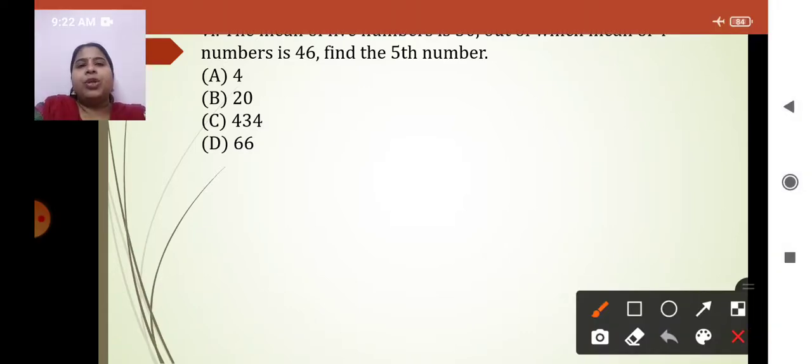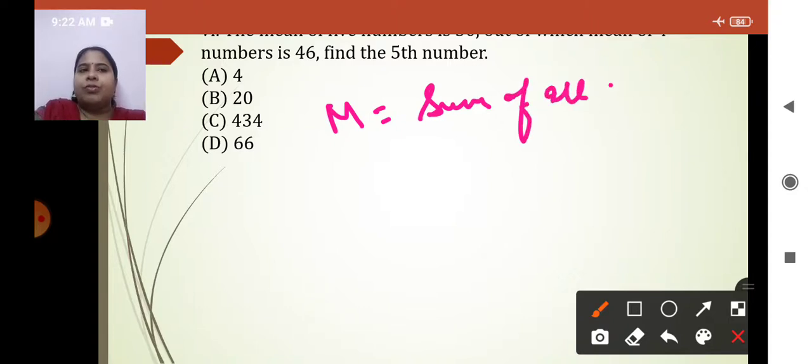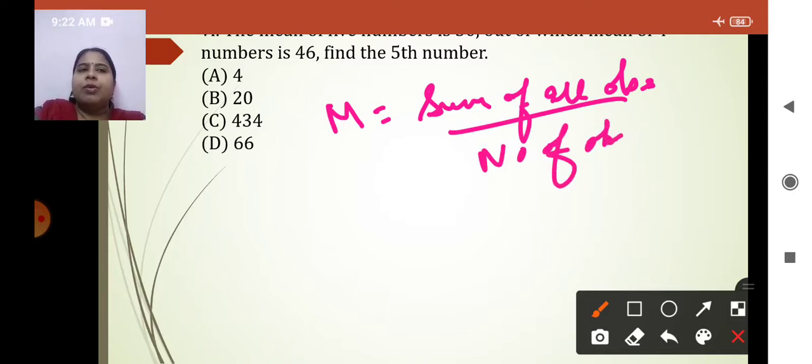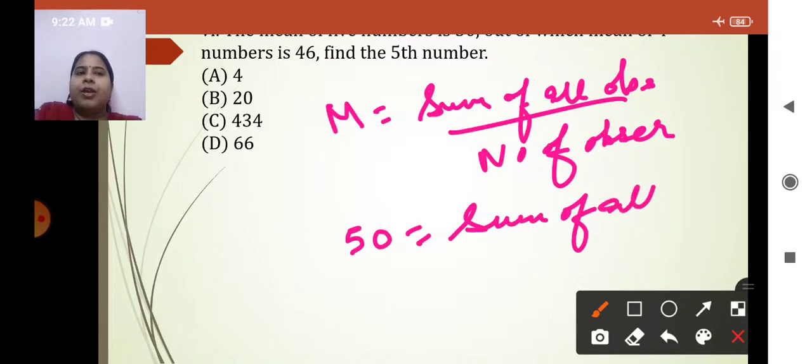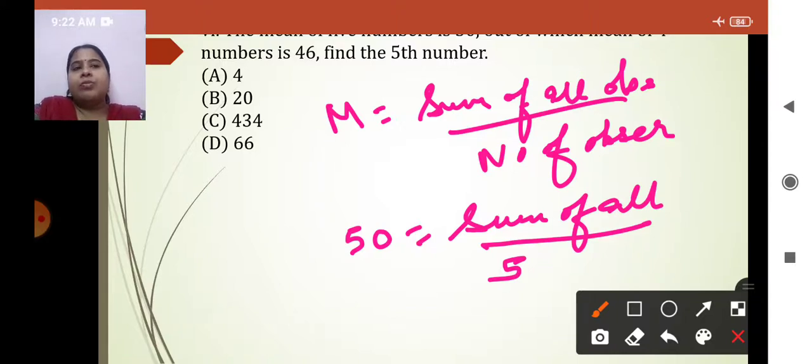Okay. Now we know the formula for mean. Mean is equal to sum of all observations upon number of observations. Yes or no? Now mean is given as 50. Sum of all observations, I don't know, and number of observations is how much? 5. So can I find out the sum of all observations? Yes. It's given that the number of observations is 5. So the sum of 5 observations I can find out by cross multiplying it. 50 into 5, that is 250.